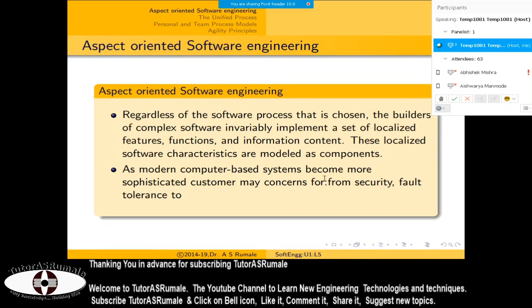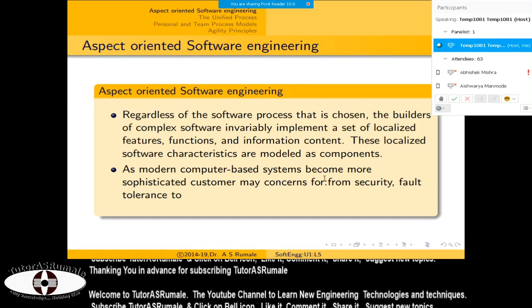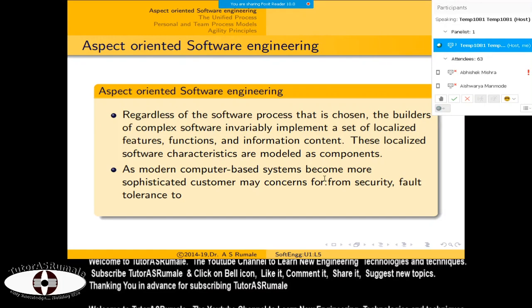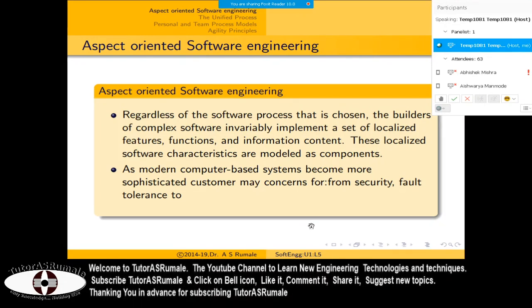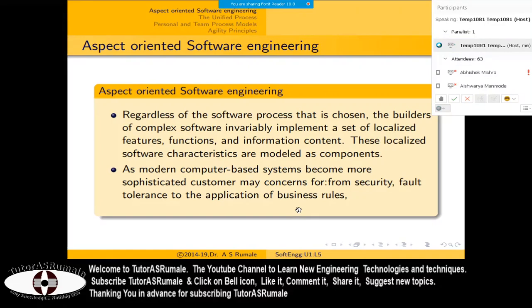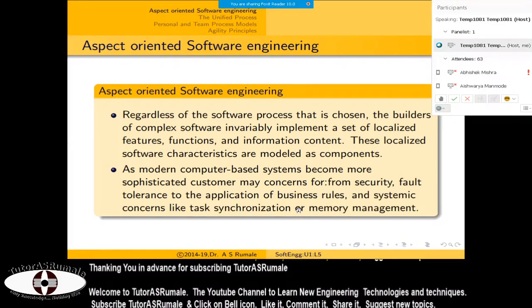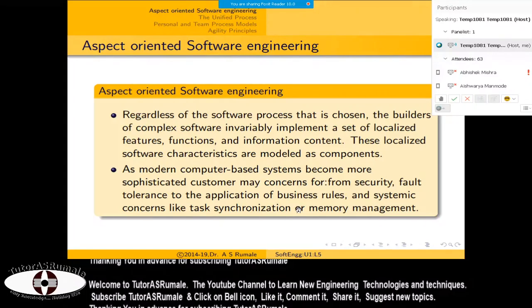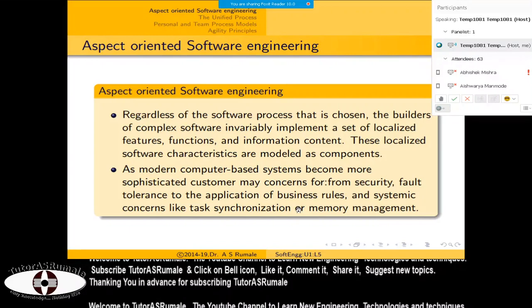So aspect-oriented software engineering means you concentrate mostly on concerns like fault tolerance, business rules, and systematic concerns like task synchronization and memory management. All those are the aspects of any software engineering system, and we have to be very careful about this.